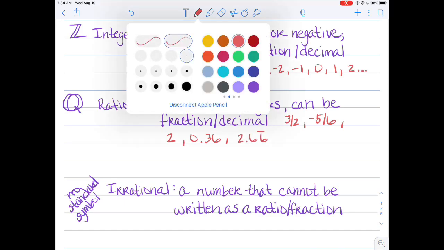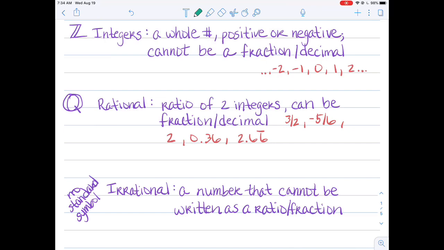I want to make a couple of special notes here. The first special note is 2. 2 looks like a natural number to me, and it actually is. However, it could also be in the rational family because we can write 2 as 2/1 as a fraction.